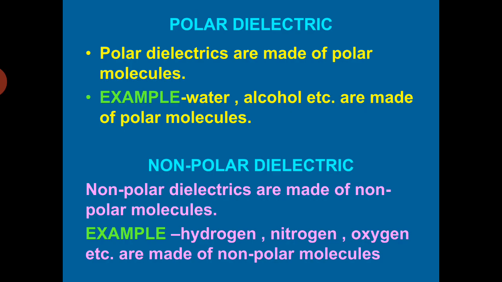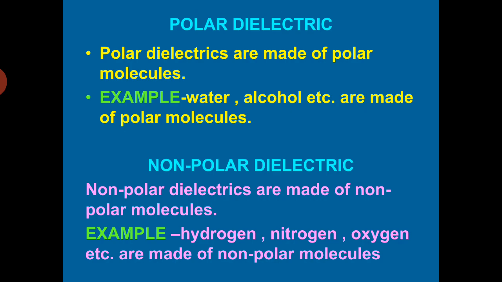Examples of polar dielectrics can be taken as water, alcohol, ammonia, hydrochloric acid. These are all made up of polar molecules. Now come to the next, non-polar dielectric. Non-polar, as the name indicates, the molecules in it will be non-polar type.